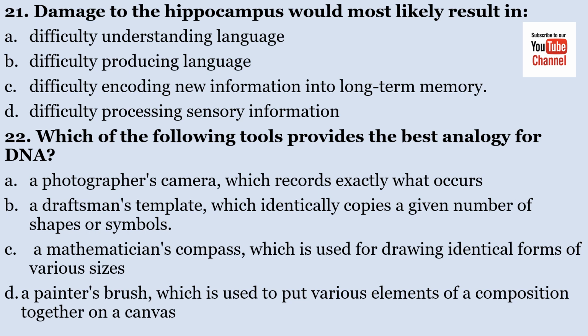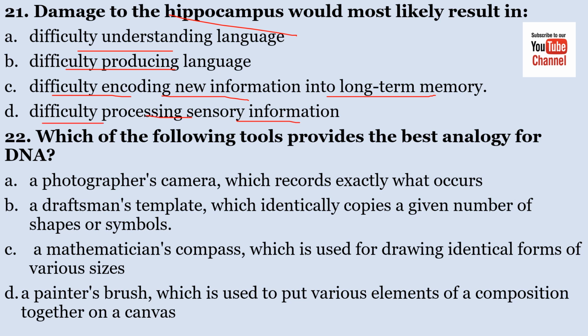Number 21, damage to the hippocampus would most likely result in A, difficulty in understanding language; B, difficulty producing language; C, difficulty in coding new information to long-term memory; D, difficulty processing sensory information.